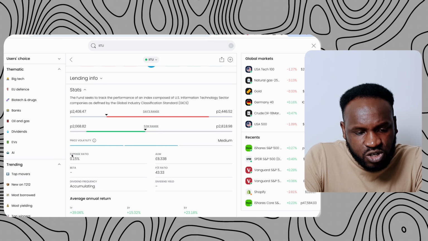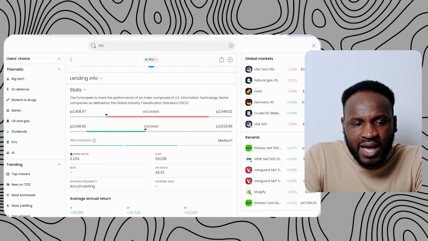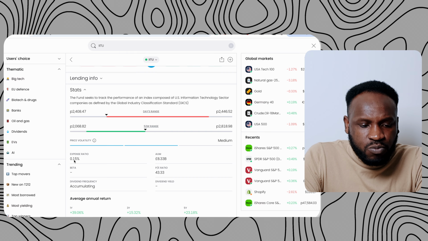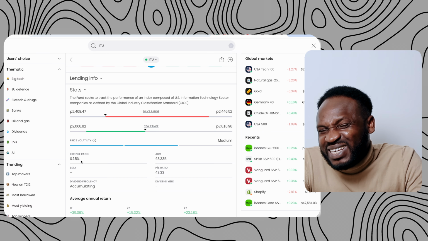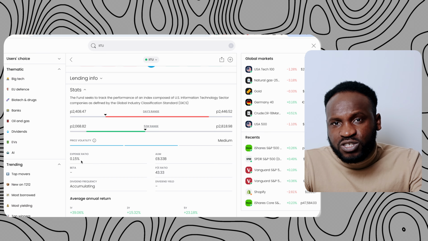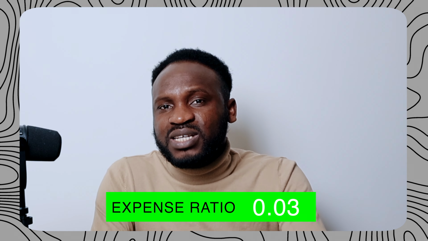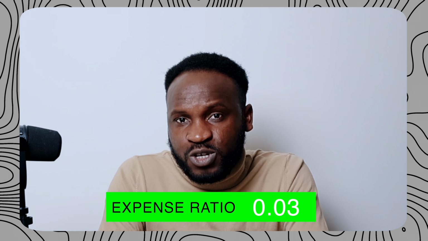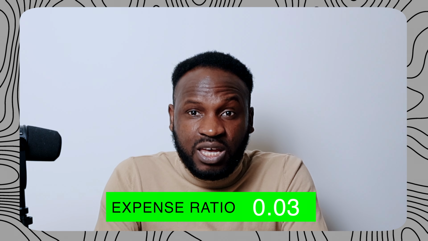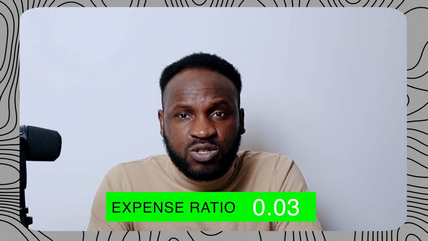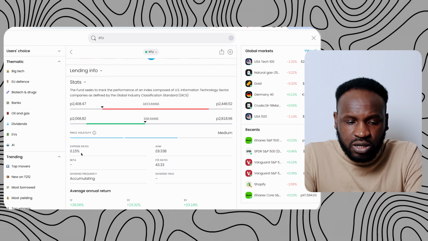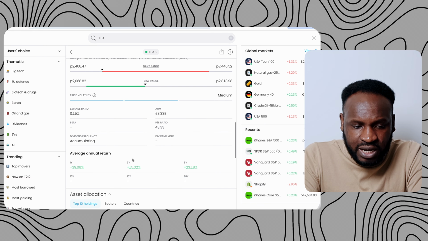You can see that the expense ratio of this fund, which is called IITU, is 0.15%, which for me is a little bit a lot. At least you should invest in a company that has an expense ratio of like 0.06721. These kinds of expense ratios are very, very good, because if you are giving out 1% of your invested money and you did not make money in that company, it is a lot of waste and you are going to lose a lot of money. So that is one thing that I want you to pay attention to.